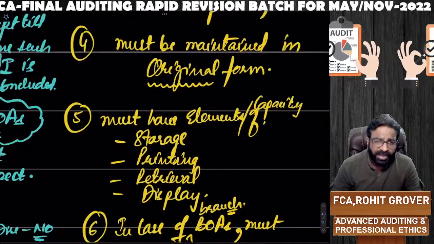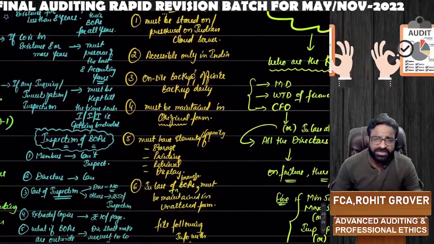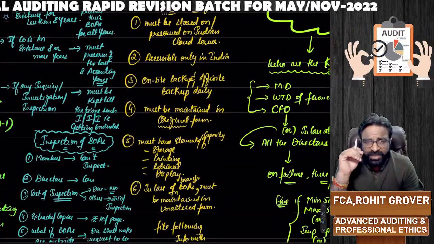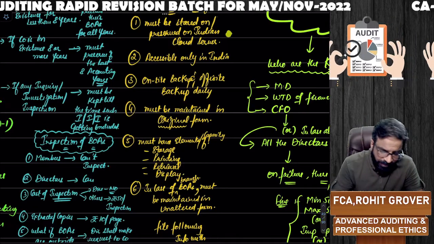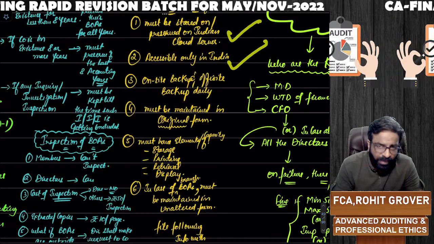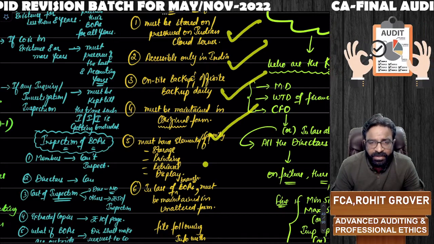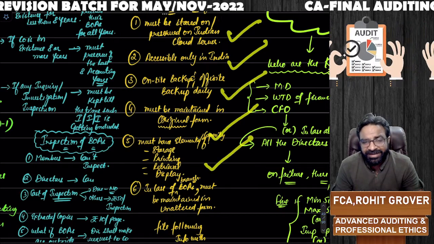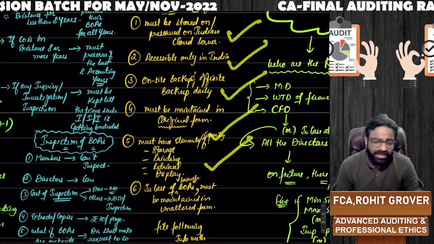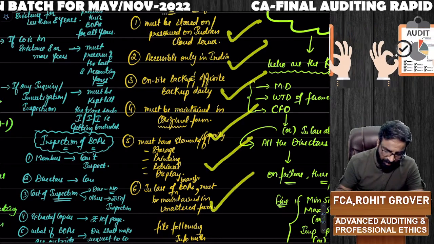And not only that, after these 6 conditions, first of all, tell me all the 6 conditions. Condition number 1, must be stored on an Indian cloud server, accessible only in India, daily on-site and off-site backup, must be maintained in original form, must have a capacity of storage, printing, retrieval, and display, and in case of branch books of accounts must be maintained in unaltered form.